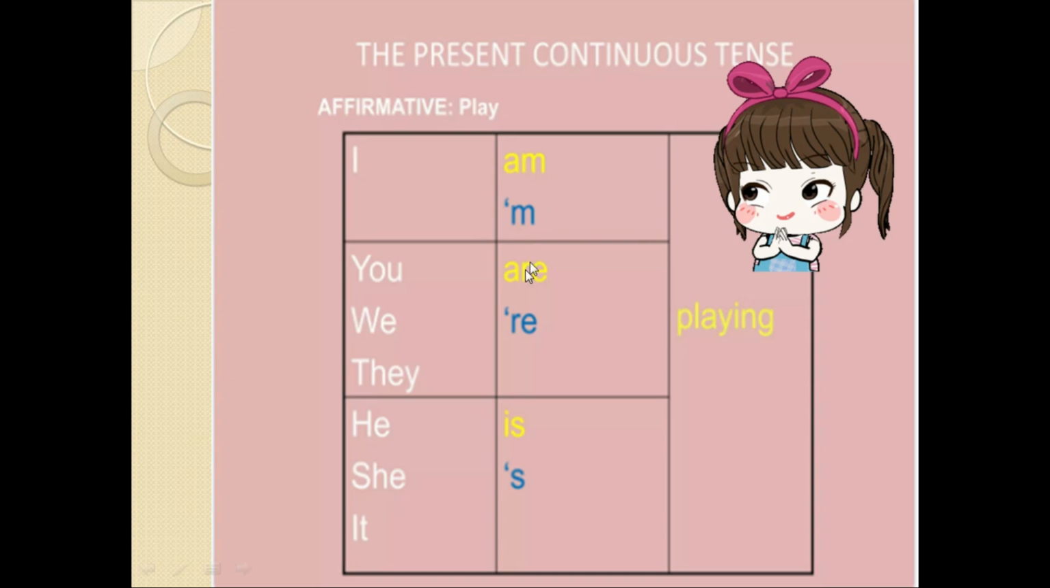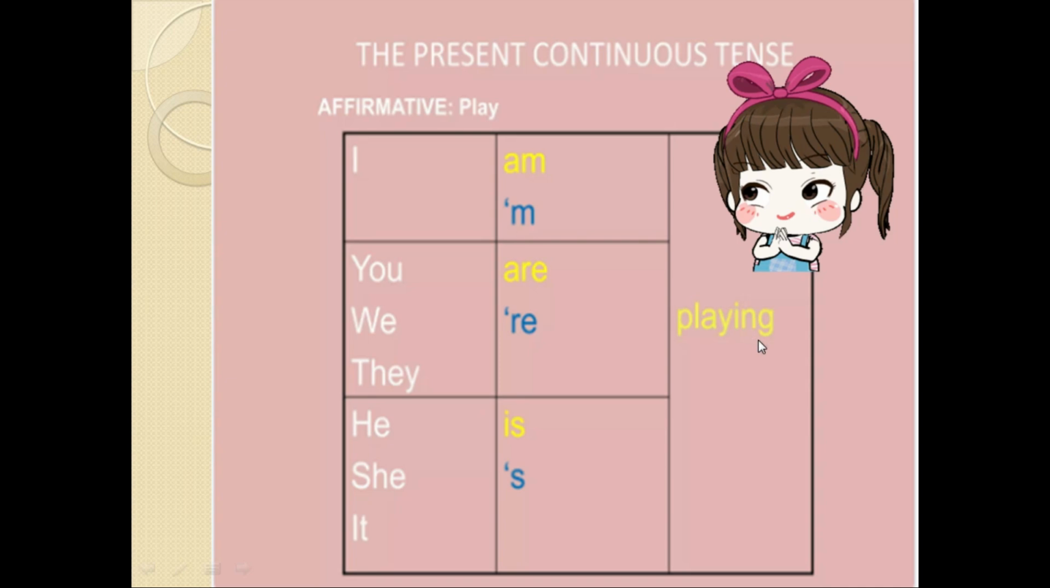Then for the plural subjects you, we and they, we are going to use are. You are playing, we are playing, and they are playing. And with the singular subjects he, she, it, we are going to use is. He is, she is, it is playing. Now here the verb has ing at the end.